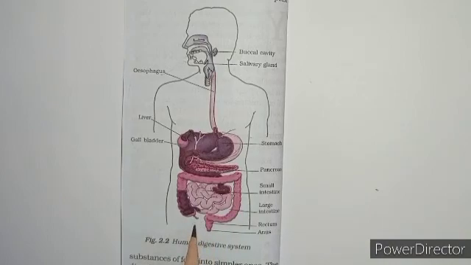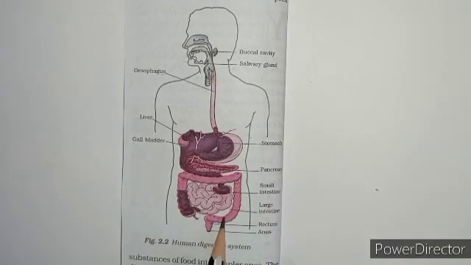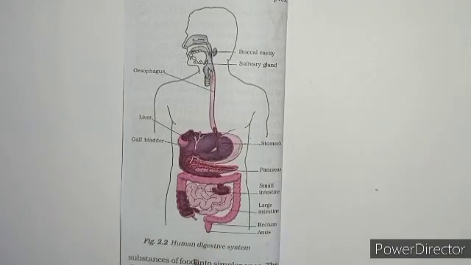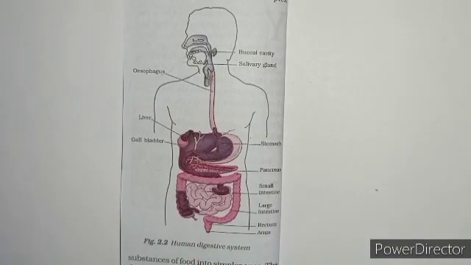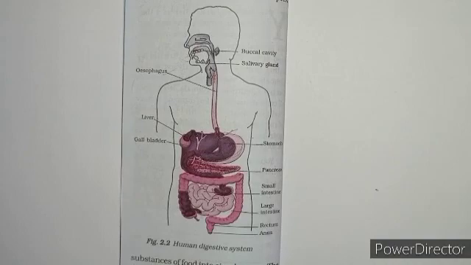Its function is to absorb water and some salts from the undigested food material. The remaining waste passes into the rectum and remains there as semi-solid feces. The fecal matter is removed through the anus from time to time. This is called egestion. So this is all about digestion in humans.